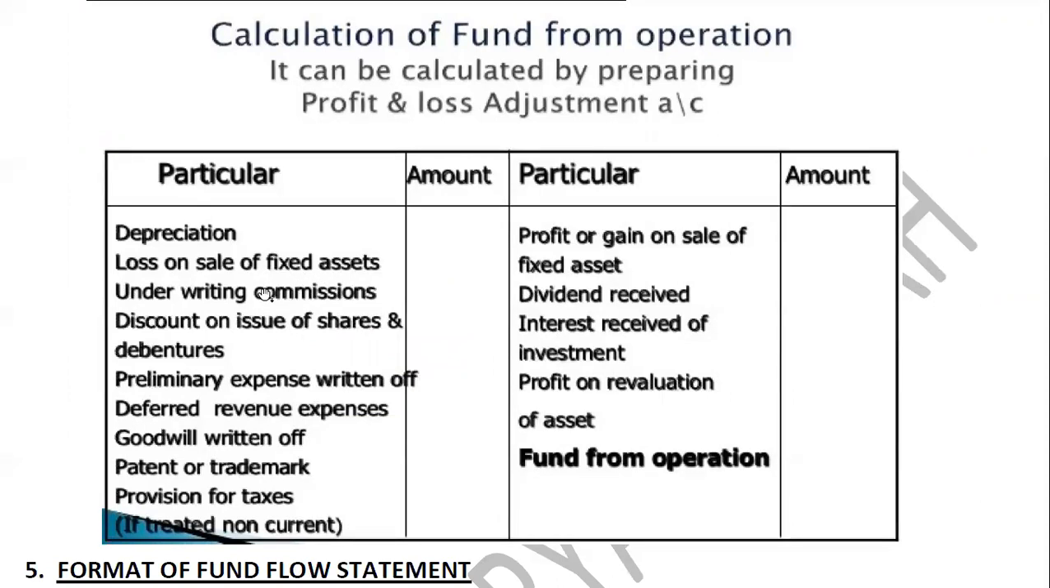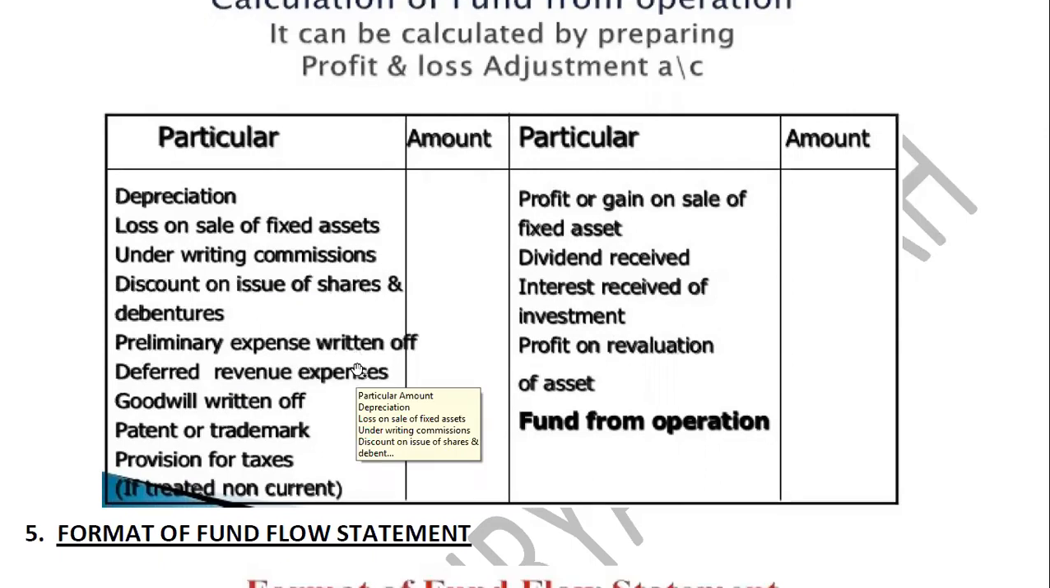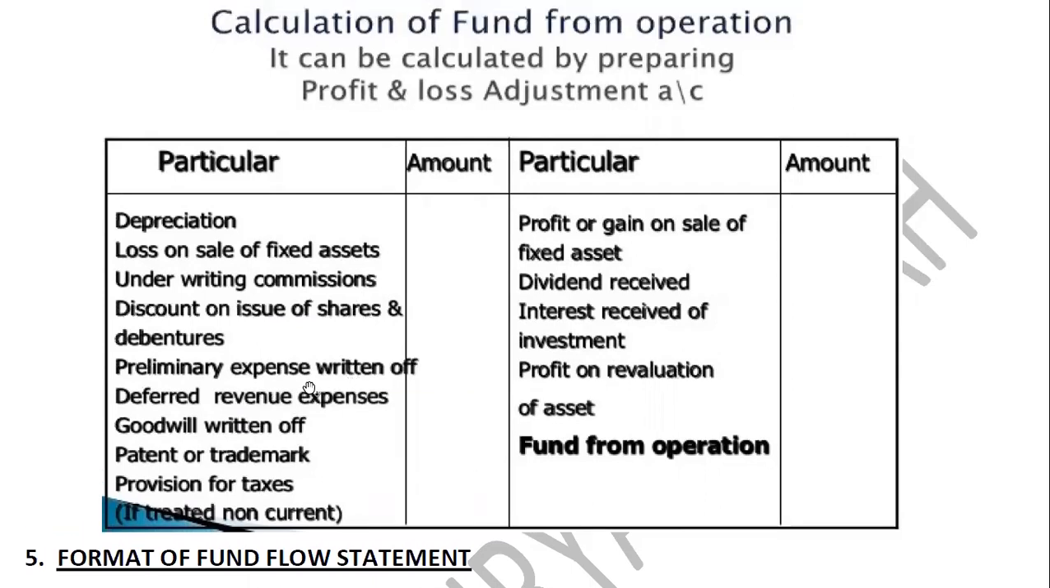And the next is your underwriting commission. Underwriting commission means the commission which you pay to the underwriters for underwriting your issue. When you issue the shares, you need to pay commission to various people, right students? So that is underwriting commission. Next is discount on issue of shares and debentures, right? Whatever discount you have for shares and debentures, you will write down here. Preliminary expenses which are to be written off, right? So any expenses which you write off. Deferred revenue expenditures, that is including your advertisement, suspense and all.